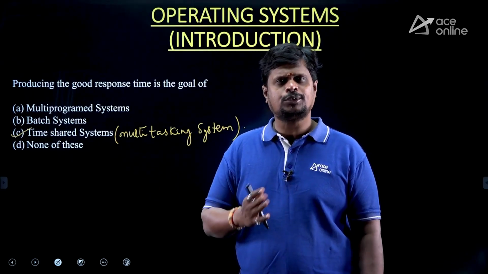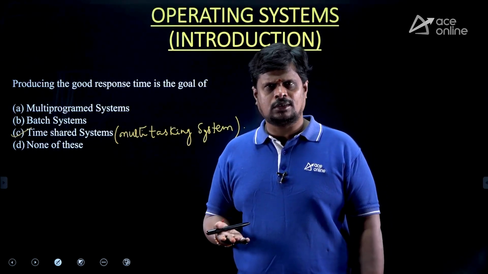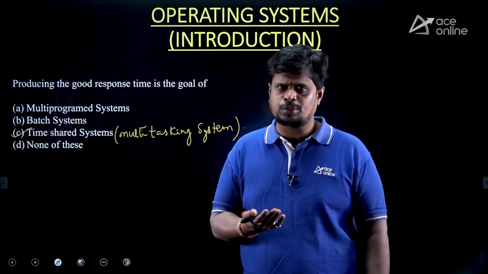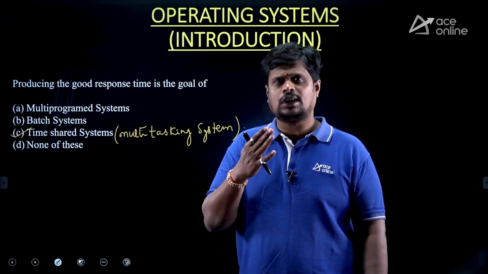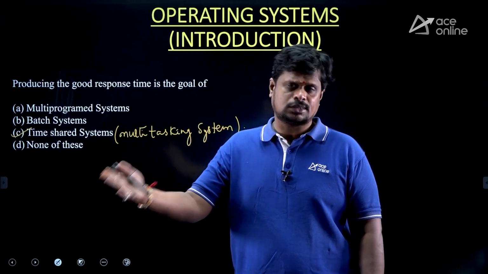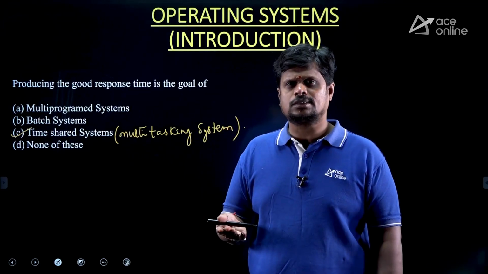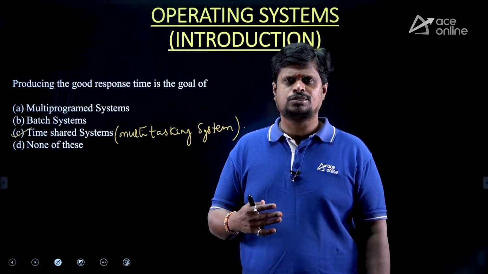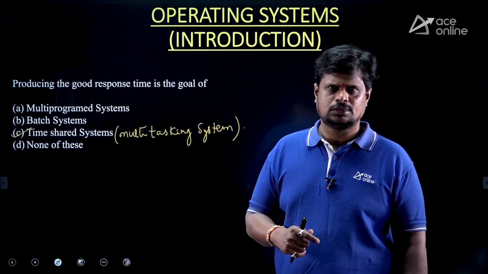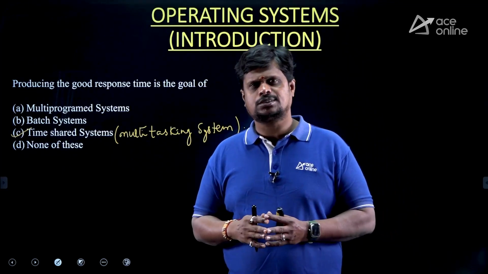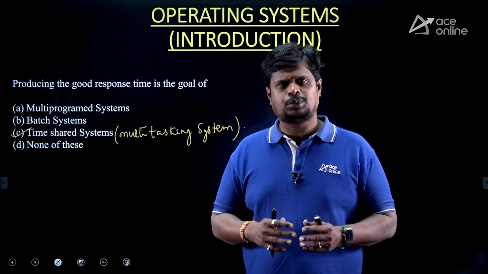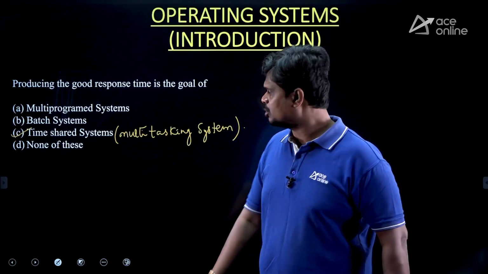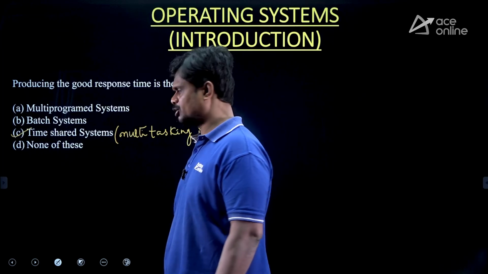If it is non-preemptive, the response time or user responsiveness is much lower compared to a multitasking system. In a multitasking system, the CPU keeps moving from one process to another in a timely manner, so user applications share the CPU with respect to time and we can have good response. That is why option C is the answer.